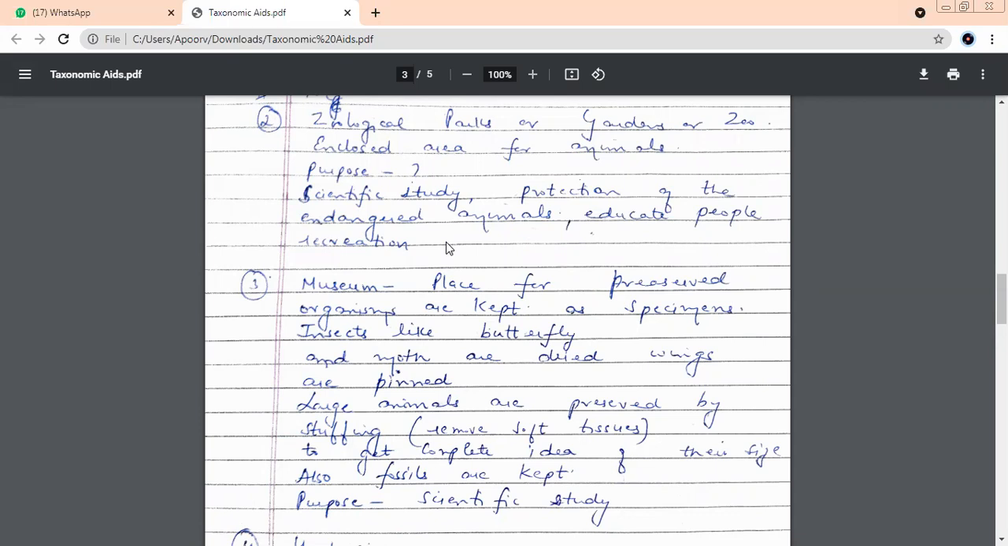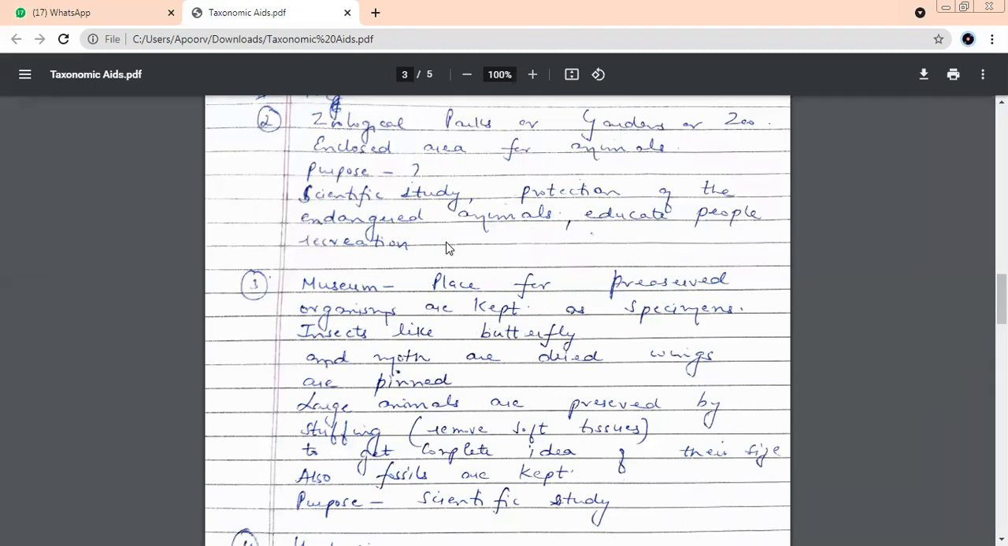So if we have any kind of interest, any scientific study has to be done for animals, we can do this. And one more very important reason and benefit of this is protection of the endangered animals and educating people. Recreation is, of course, one more advantage. Children love to go there, have fun. But if you talk about the intellectual part, then scientific study, preserving of endangered species, and even educating people about these animals. So we have done two taxonomic aids. First is a botanical garden, and the second is? Zoological Park. Yes. Second is your zoological park.